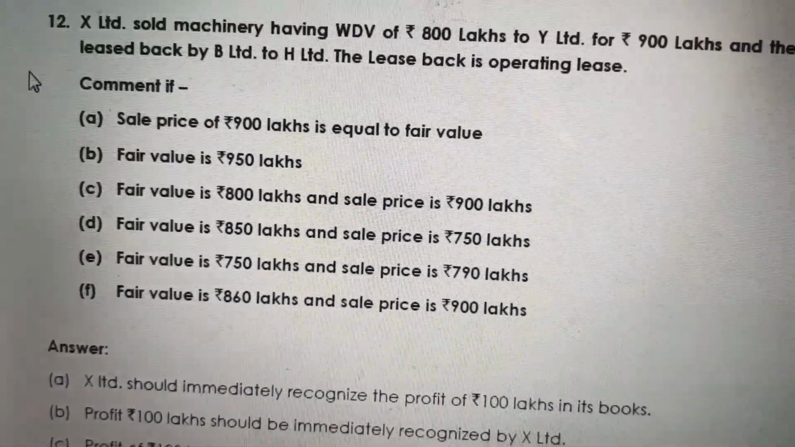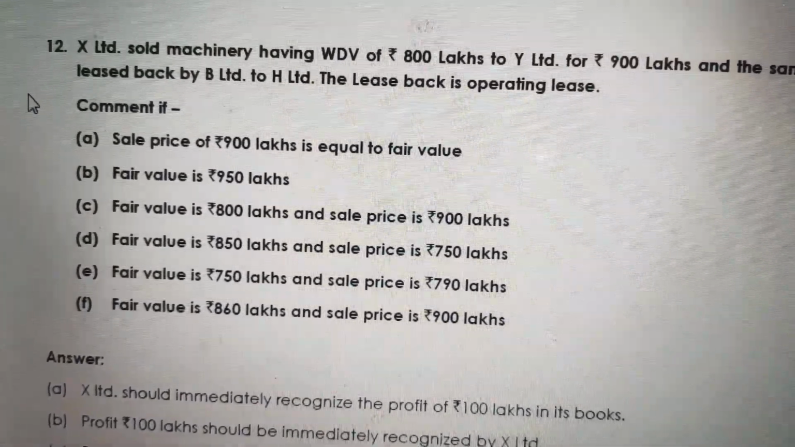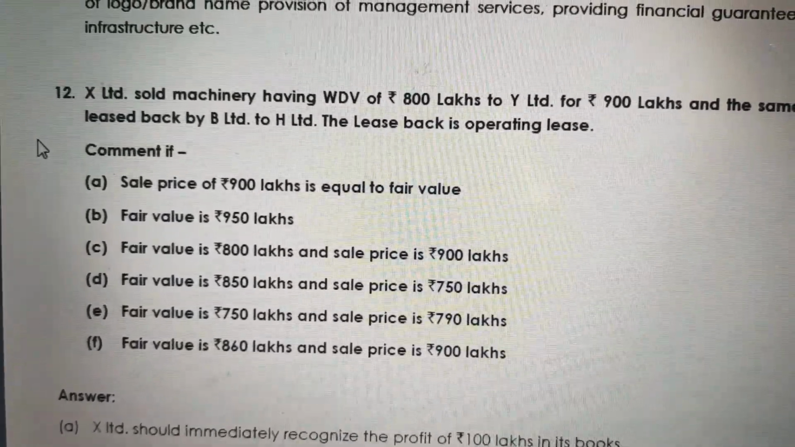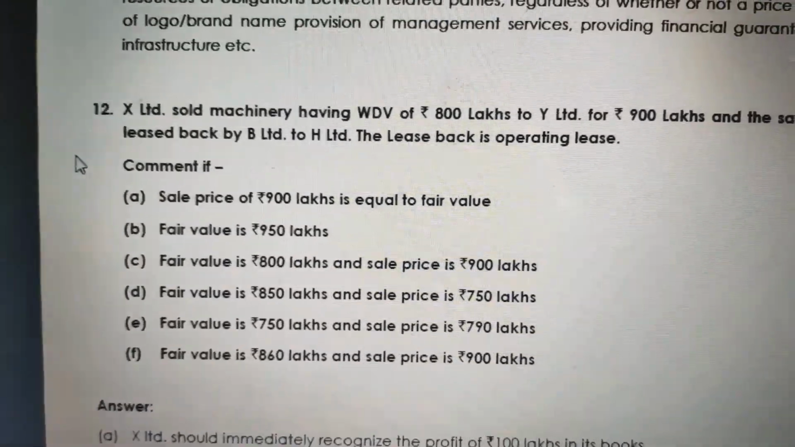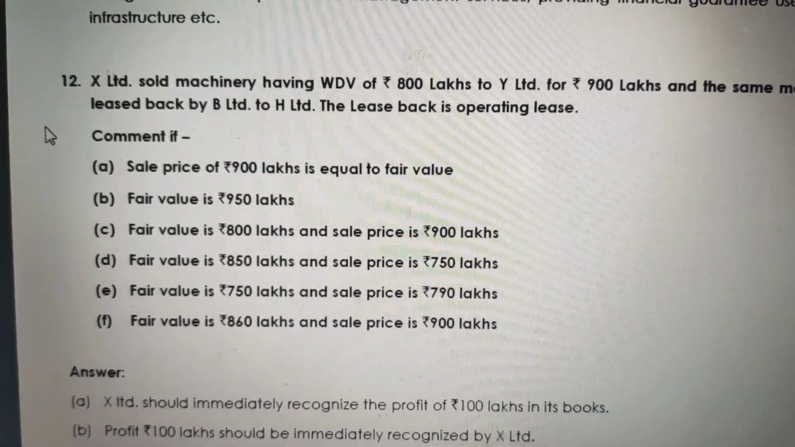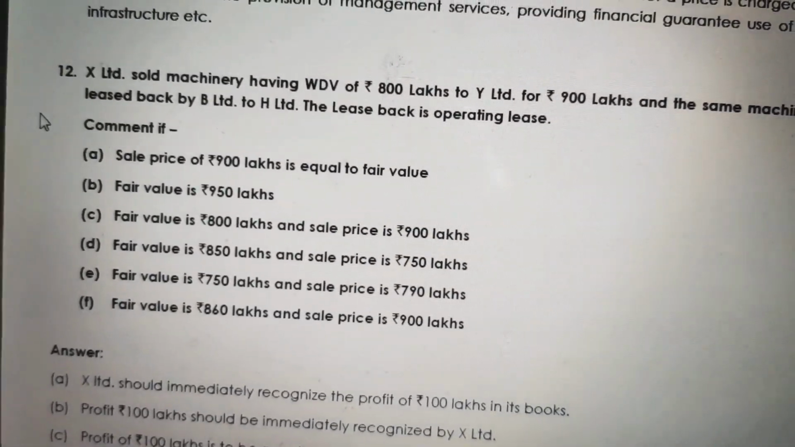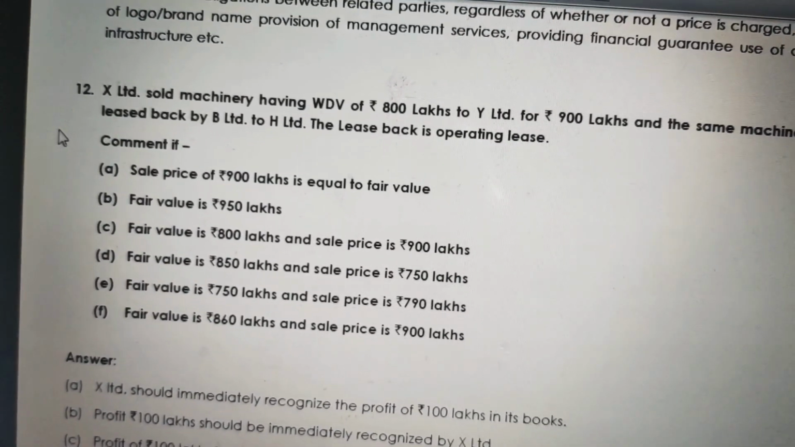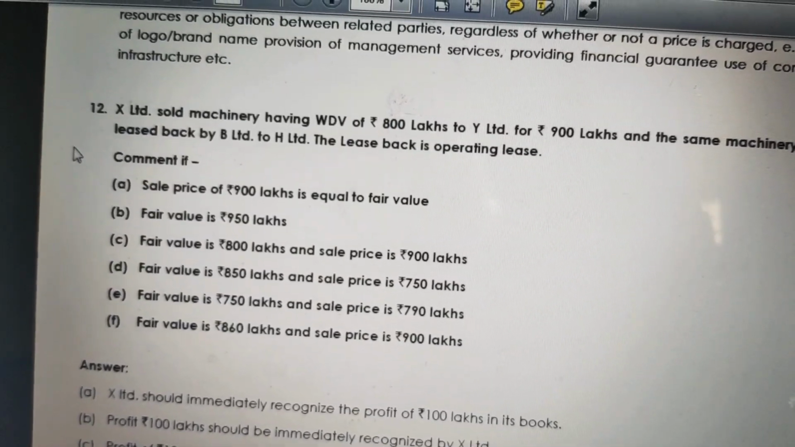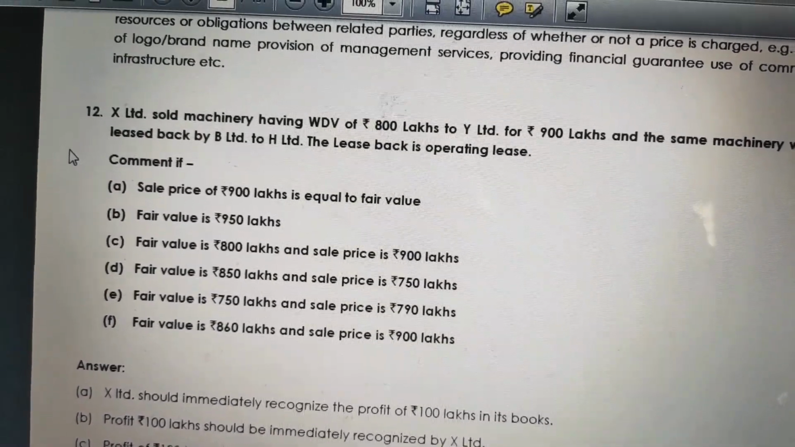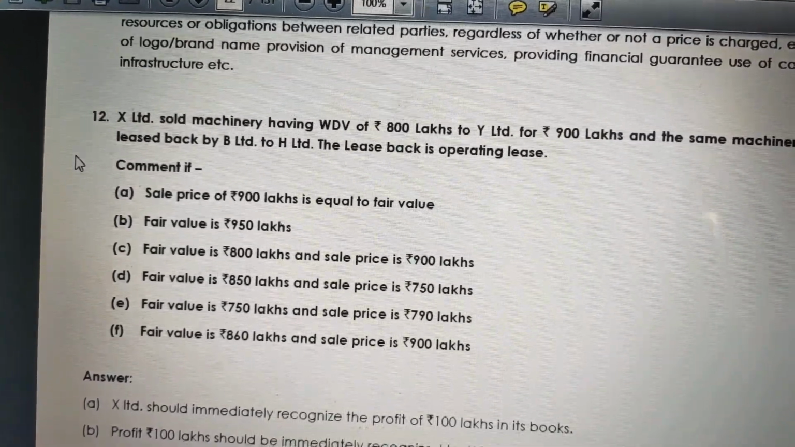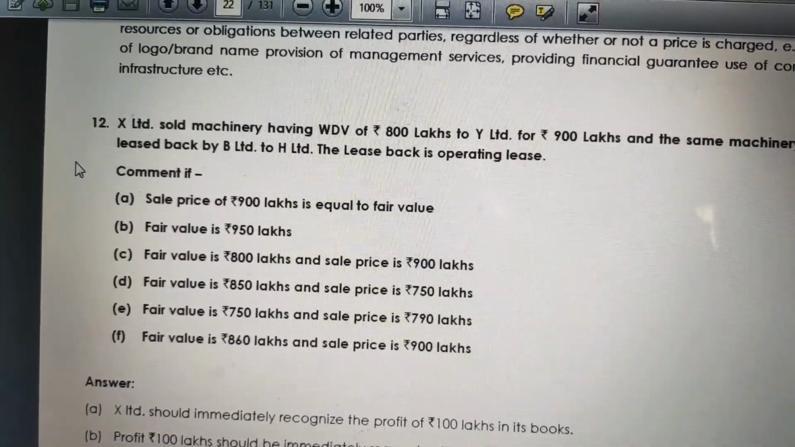Going further with C. Fair value is 800 lakhs, sale price is 900 lakhs. Friends, here the fair value is exactly equal to return on value. So what we need to do is, as the fair value and return on value are exactly matching, we need to compare the fair value with selling price, as that is the different value. So compare the fair value with selling price. The selling price minus the fair value equals 100 lakhs, because 900 lakhs minus fair value, given in option C as 800 lakhs. So the 100 lakhs will be amortized over the lease period.